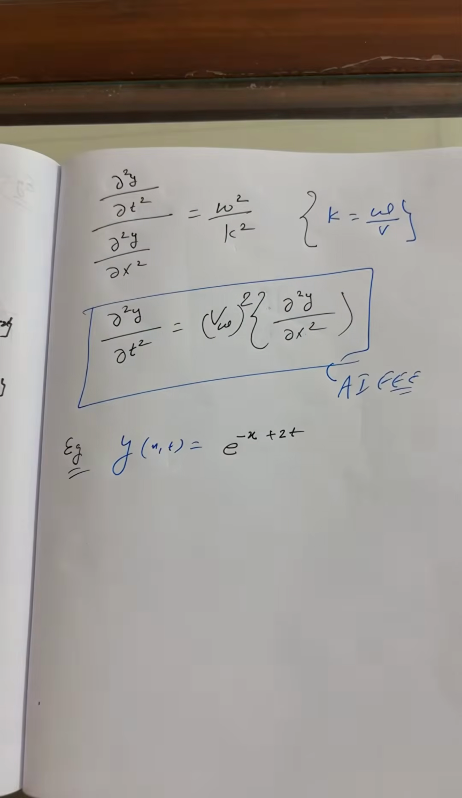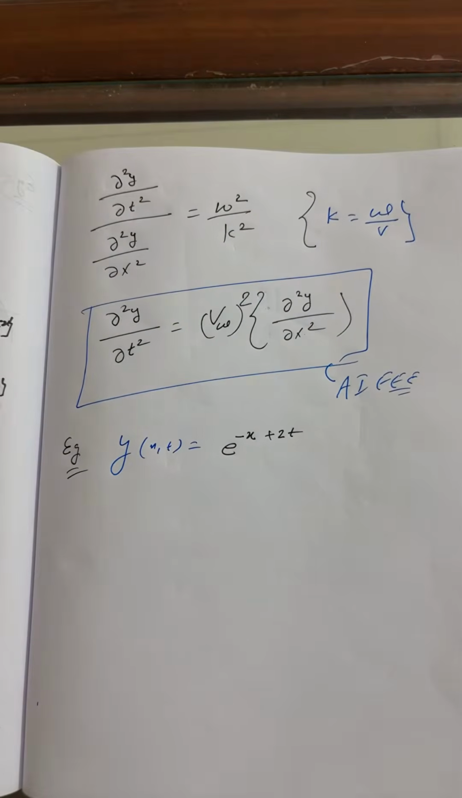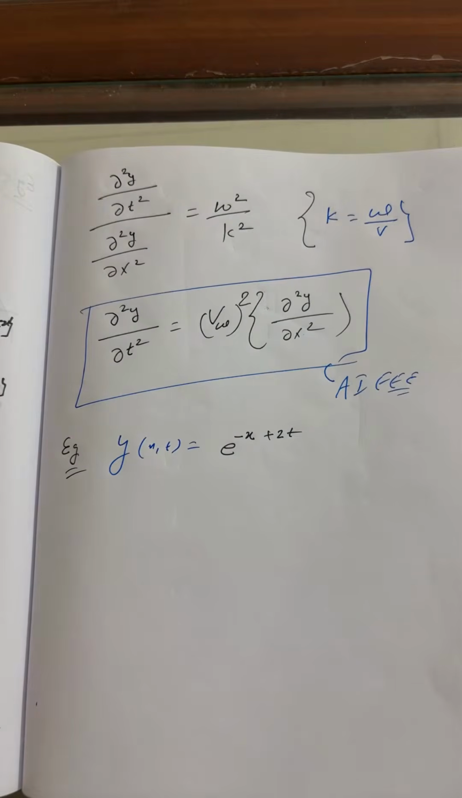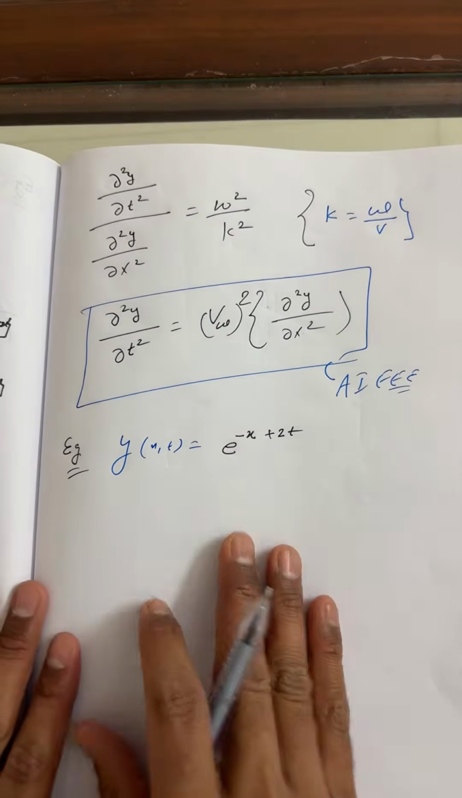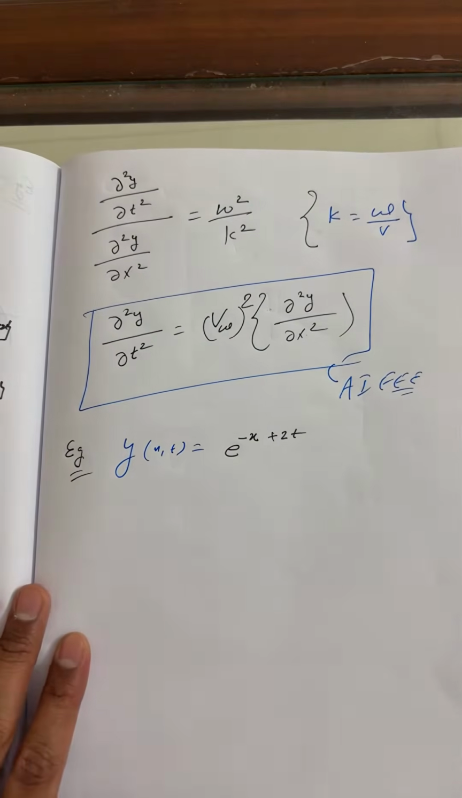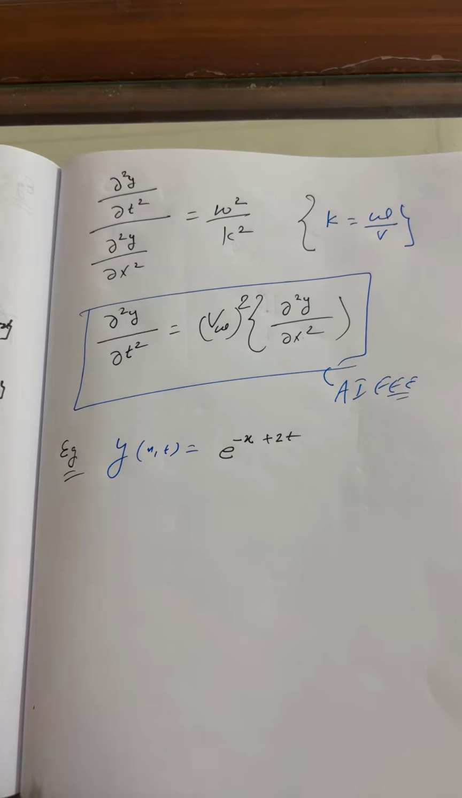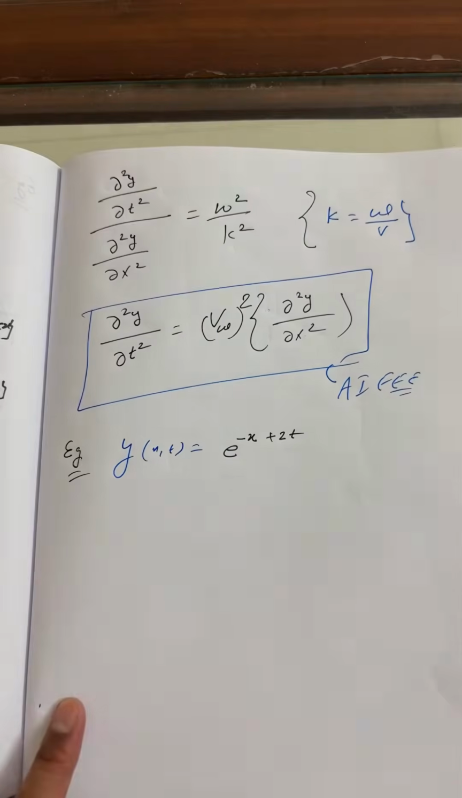Yes, beta, it's an advanced question, my dear. y as a function of x comma t equals e to the power minus x plus 2t. Answer me, everyone. What's the question for this question? You have to answer me what is the velocity of wave and what is the nature of current.